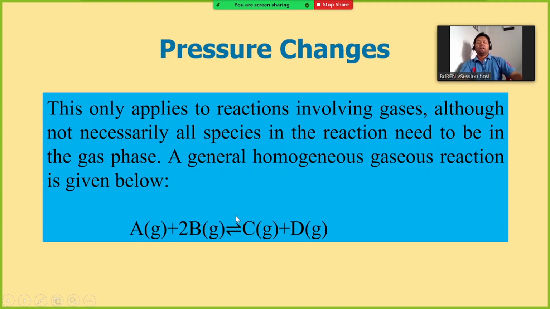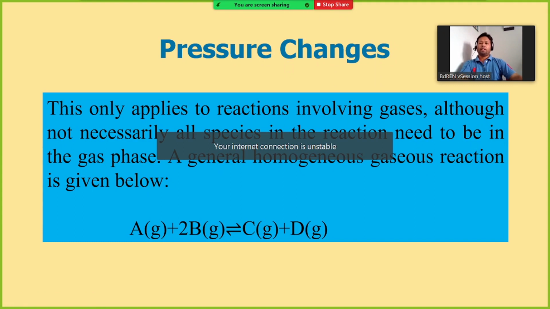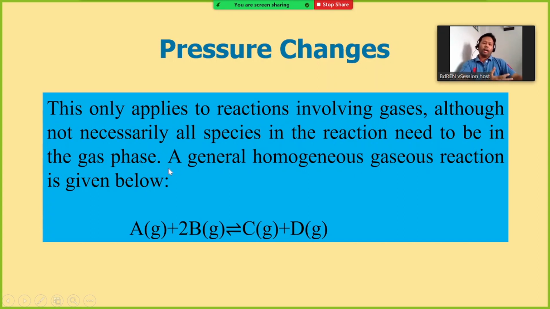If any reactant or product is a liquid or solid, you cannot change the pressure for that component, but overall the pressure of the system can be changed. Not all species need to be in the gas phase; just one or two can be in the gaseous state.